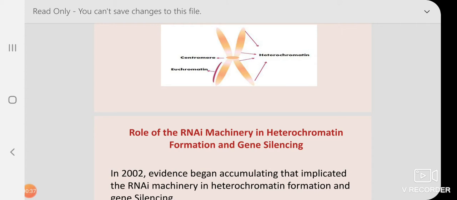Now, you must know heterochromatin is a tightly packed form of DNA, or condensed DNA, which comes in multiple varieties. These varieties lie on a continuum between the two extremes of constitutive heterochromatin and facultative heterochromatin. So we are going to discuss the role of heterochromatin in gene expression and how the RNAi mechanism is related to heterochromatin and gene silencing.